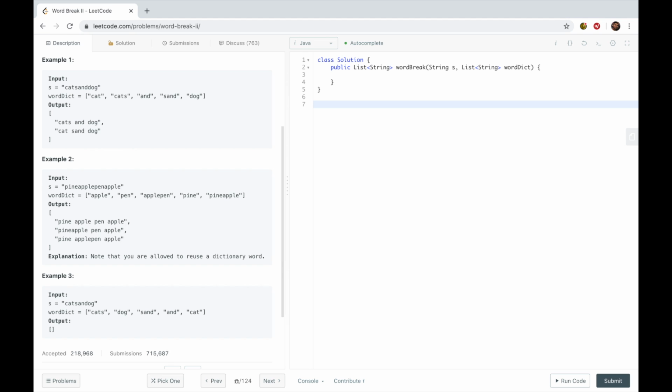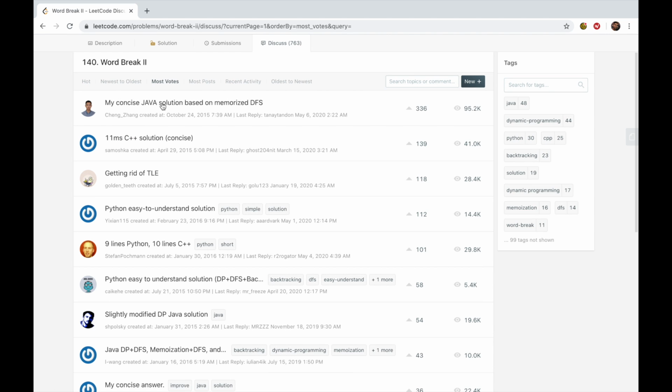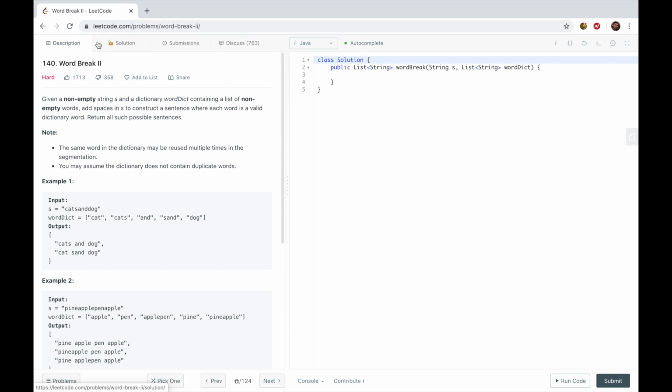I know what happened. You're on this question. You're like, I can kind of see how you can get the first word and then maybe get the subset problems, sounds like recursion. And then you go to the solution, 2 stars, yep, no thank you. You go to discuss, absolutely zero comments, of course, in any of the solutions, so you can't understand anything. Well, I'm here to save you.